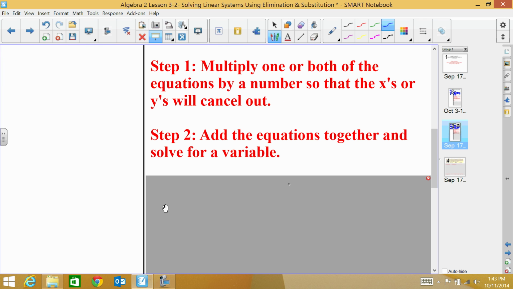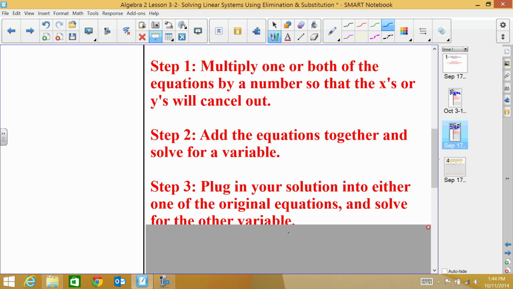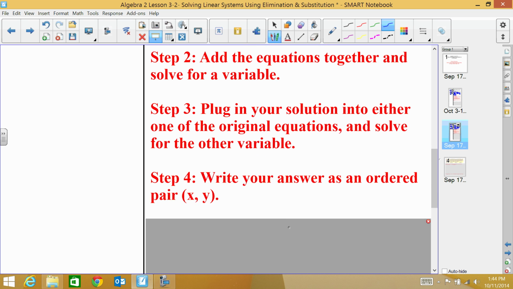Then you'll add the equations together and solve for one of the variables. So we added ours together and solve for y. And then you'll plug that into one of the equations and solve for the other variable. And then the last thing is that you have to write your answer as an ordered pair.